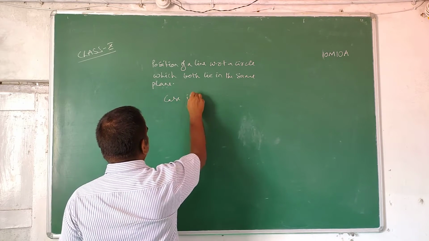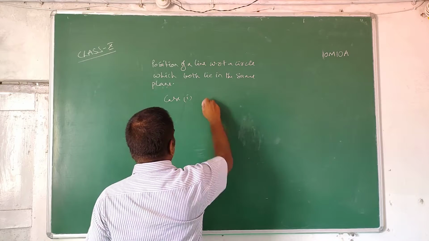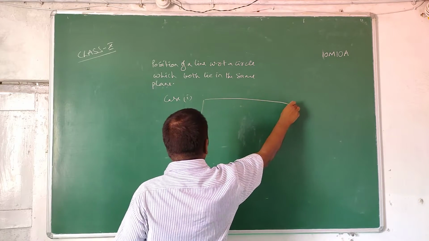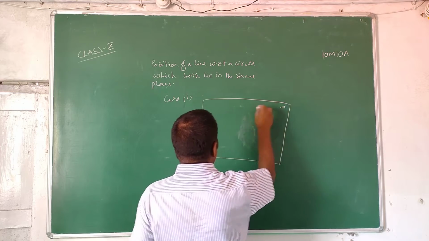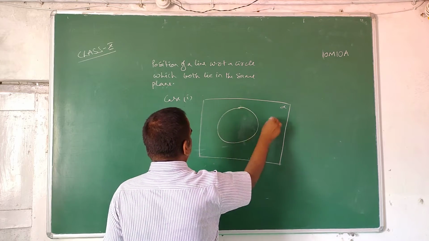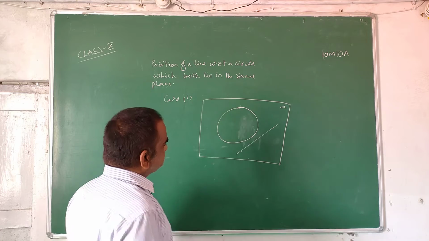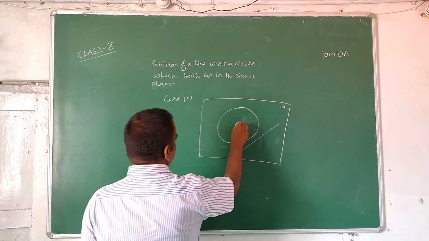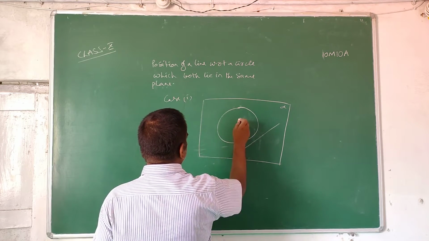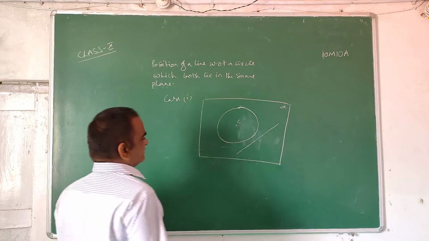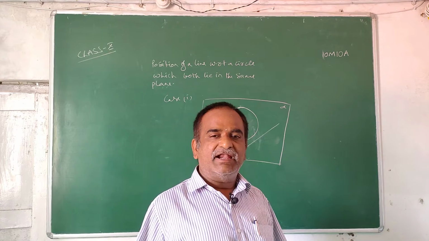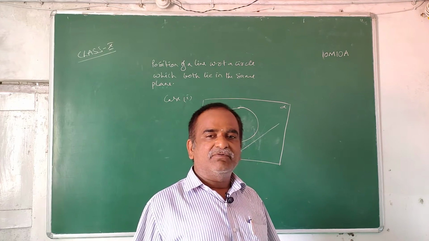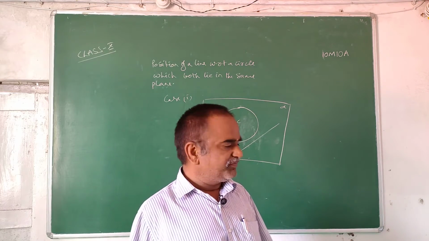Number one: this is a plane, say plane alpha. In this plane alpha, there is a circle and there is a line like this. Here both are in the same plane, but they do not have any common point.